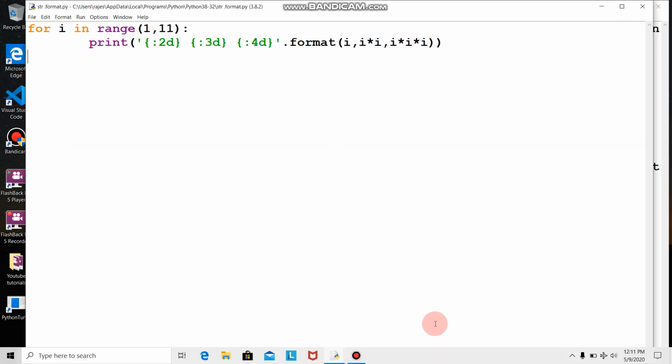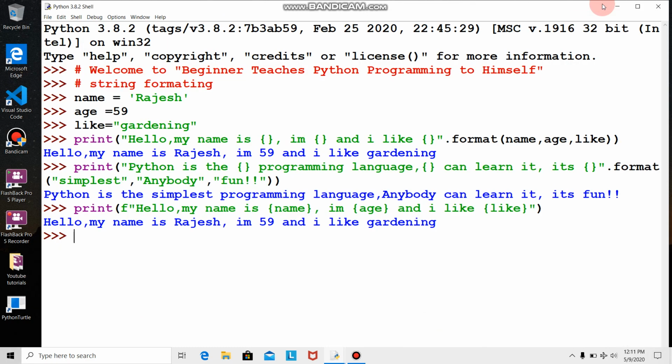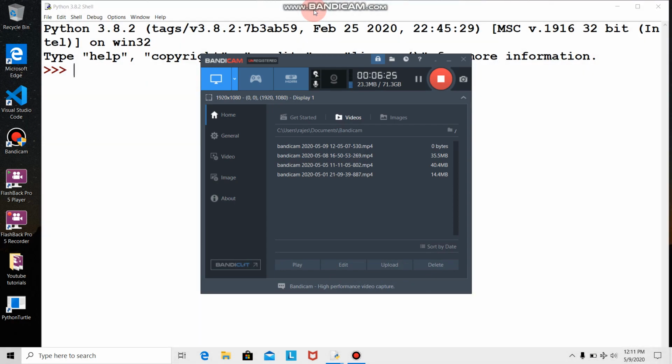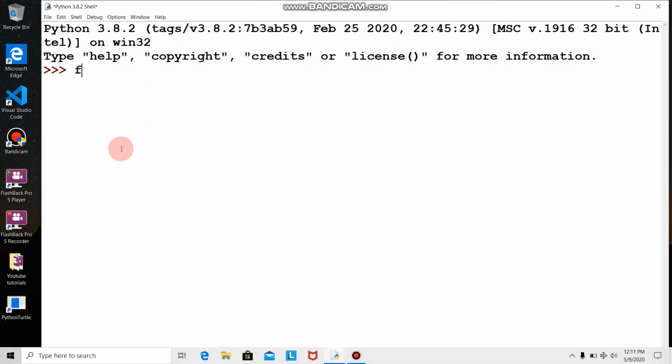Now we'll see, for example, I want to do this. I'll open a new one. Here I'll say for i in range 1 to 11, colon, print i, then i into i, then i into i into i, and I give enter.